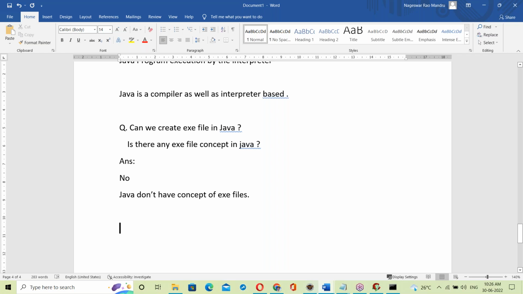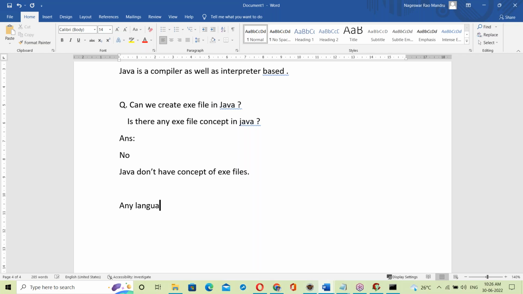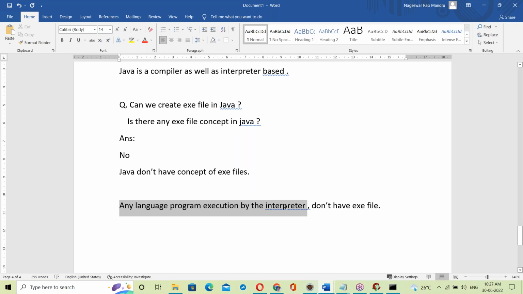One more thing here. Any language program is executed by an interpreter. An interpreter doesn't have an exe file. Any program executed by the interpreter has no exe file. Suppose there are errors, somebody may be checking, but at runtime, a program executed by the interpreter has no concept of an exe file.